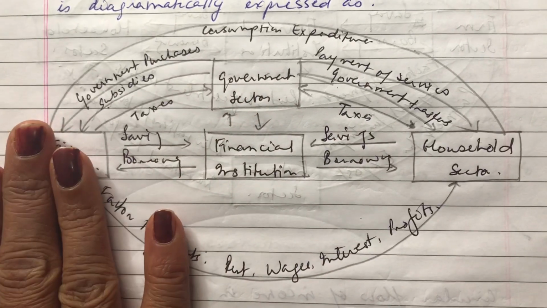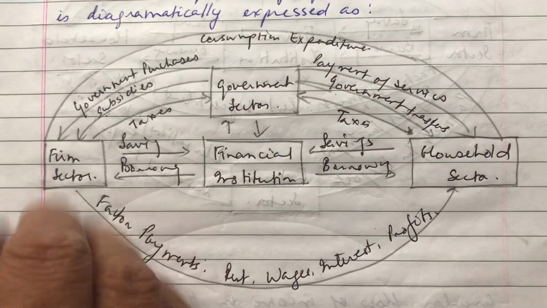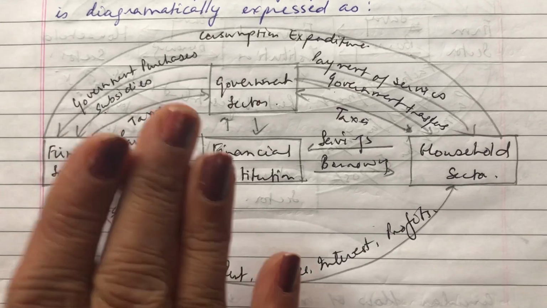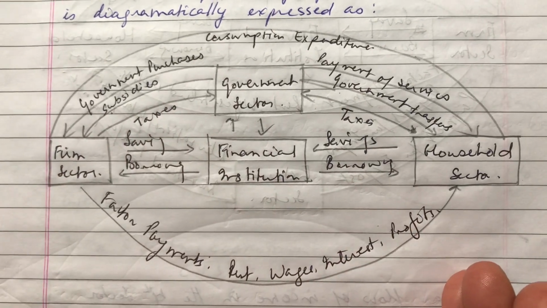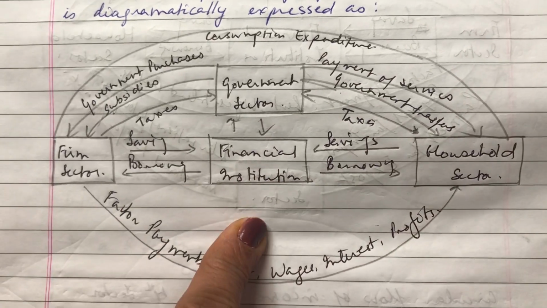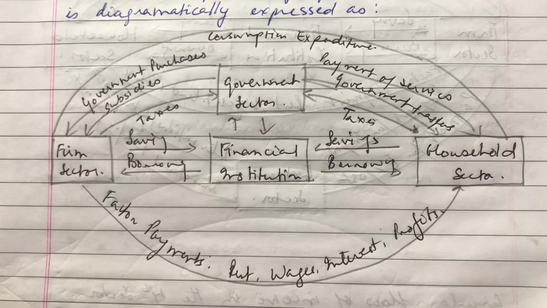There is no need to understand this in very great detail for 12th standard because it is not part of the course. I am just showing this figure so that it will be easier later to understand when we talk about leakages and injections. So in the three-sector economy, what we have added is the government sector.